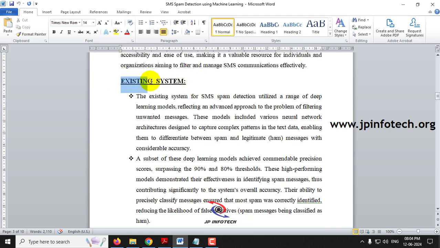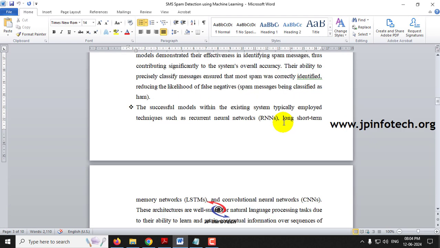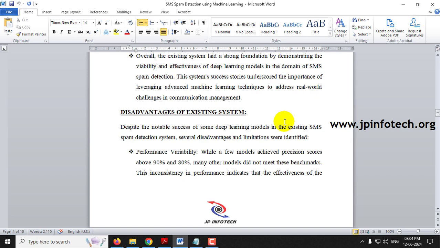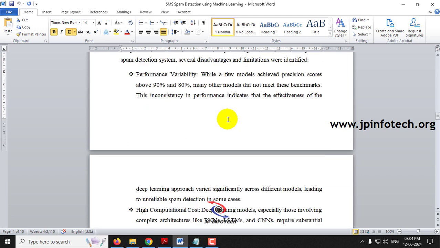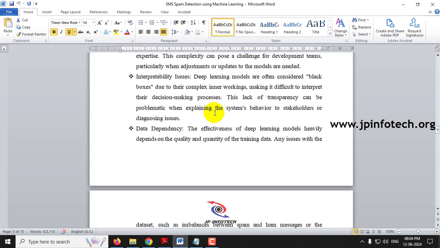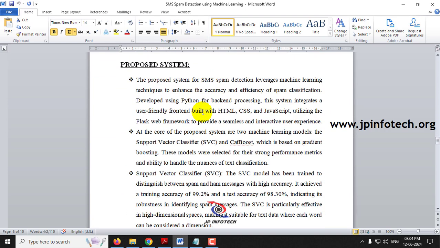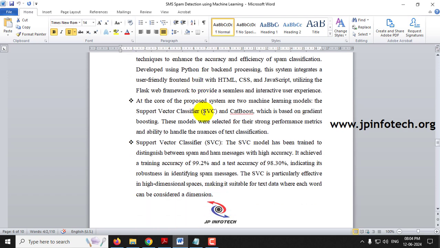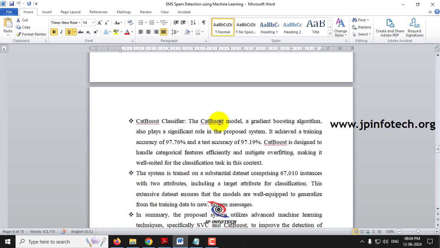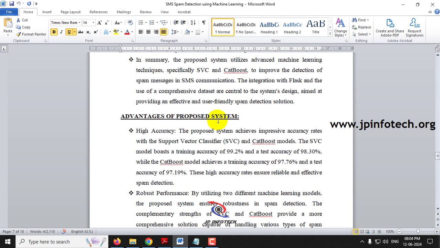Coming to the existing system, we are taking the base paper as the existing system. In the base paper, as mentioned, they used various deep learning models. Those details have been mentioned here in the existing system, and here you can see the list of disadvantages of the existing system. And coming to the proposed system, the technology, the models and the accuracy values are all summarized here.